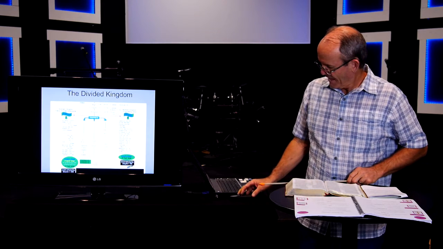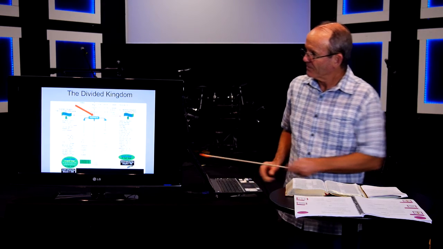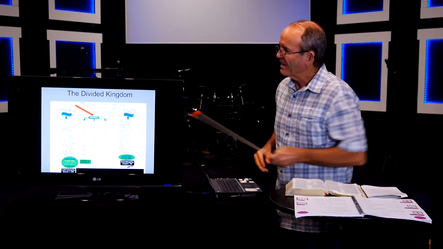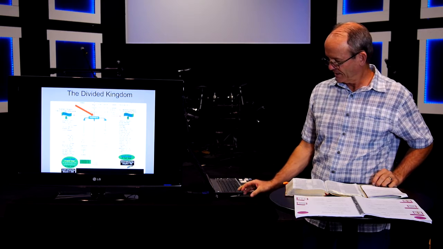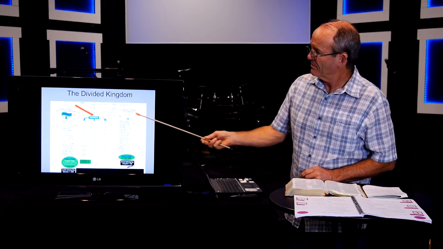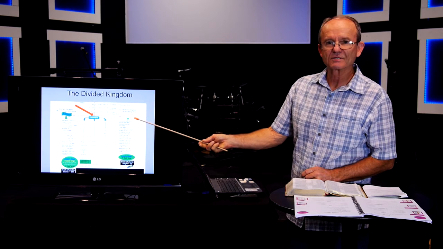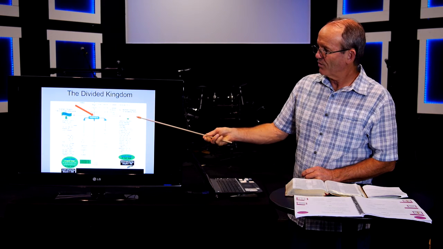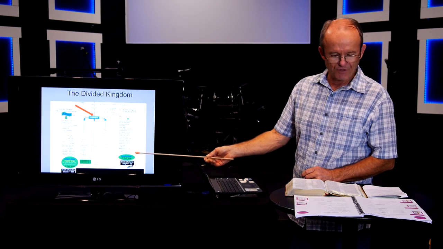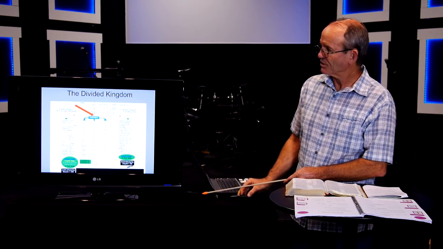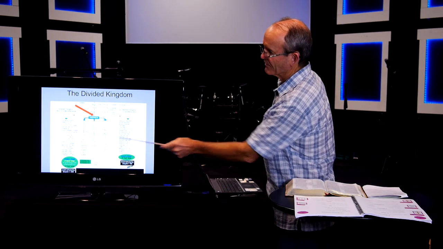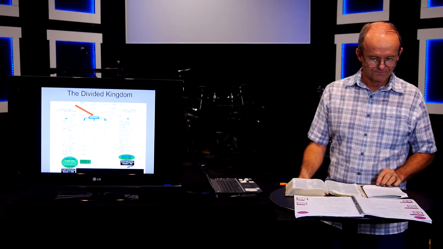Notice what happened after Solomon's death. Here we have Saul, David, and Solomon, and after his death, the nation of Israel split into two nations. The northern kingdom, made up of 10 tribes of Israel, and so here we have the northern kingdom and the different kings that ruled in the northern kingdom. There was also the southern kingdom of Judah, and you can see the list of kings that ruled there.